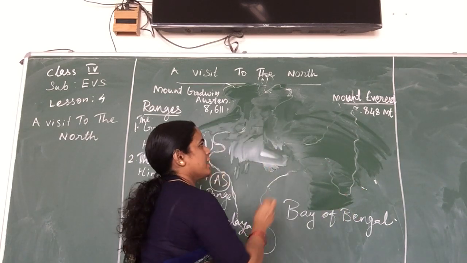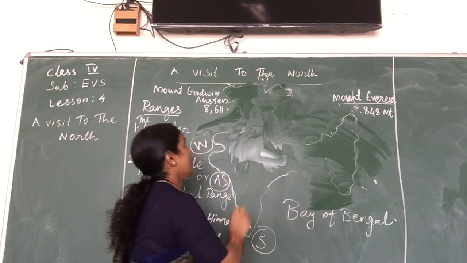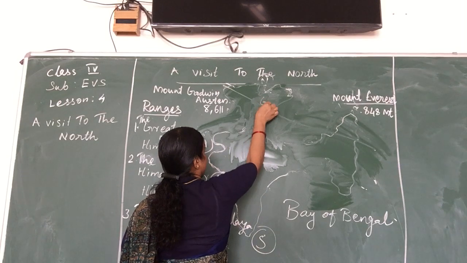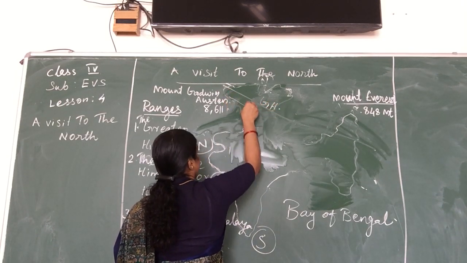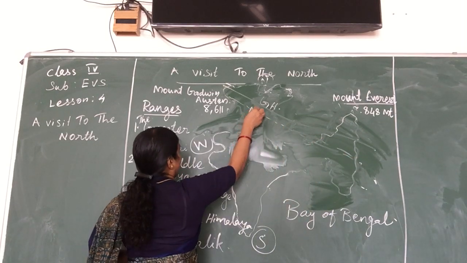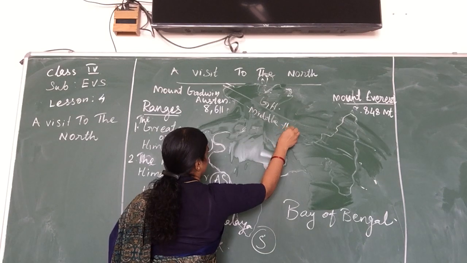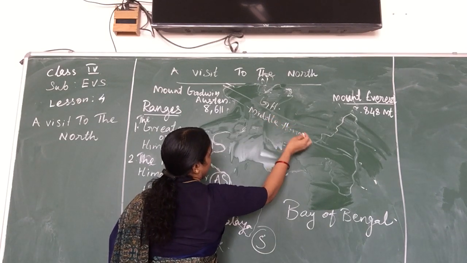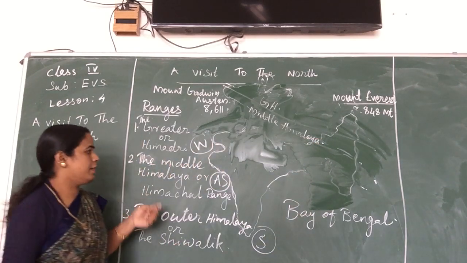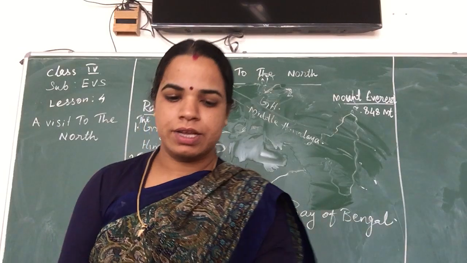The second range is the Middle Himalaya. The first range is the Greater Himalaya, and the second one is the Middle Himalaya. Another name for the Middle Himalaya is the Himachal Range. Okay, these are the features of the Himachal Range.